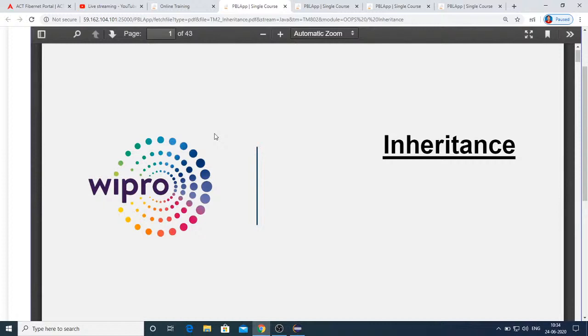Let us understand the forms of inheritance. In Java, we have various types of inheritance. Let's understand one after the other. The first one is the single level inheritance, wherein we have a single parent and a single child. That's what we call single level inheritance.